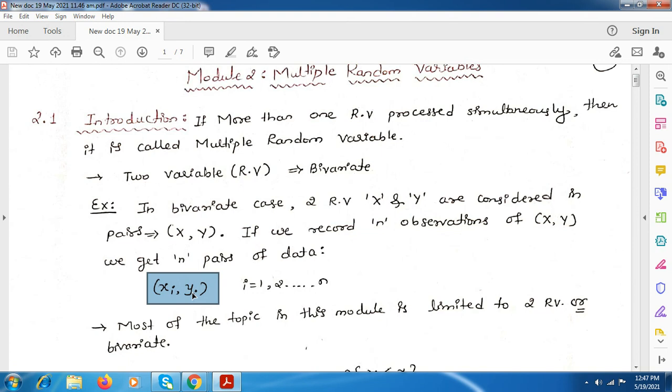This module will also be included for the first internal. The first module in full will be there, and whatever I teach before the first internal timetable, this module will also be included till that point.